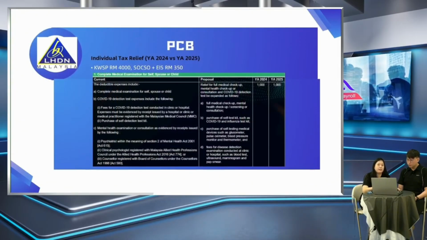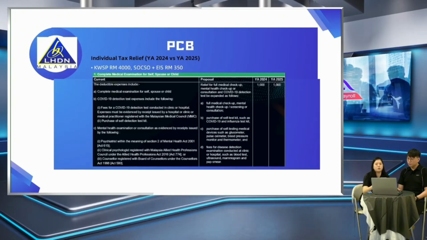Okay, and then the next is PCB, or what we know as the income tax. So in the system, it also auto calculates for you, but for your information, every year they will have a new category for tax relief. So you can wait for the budget, or you can just refer to the LHDN website. For example, KWSP has a maximum tax relief of 4,000 per year, and SOCSO plus EIS is a maximum of 350 for 1 year.